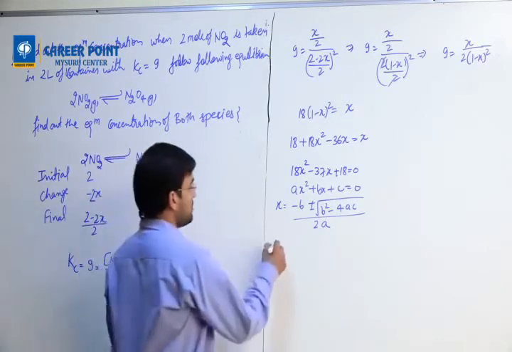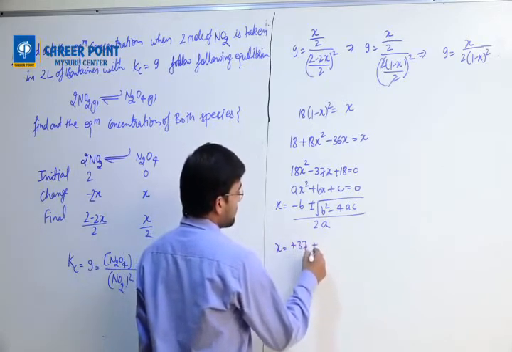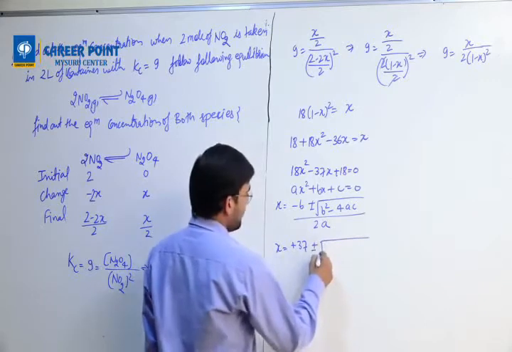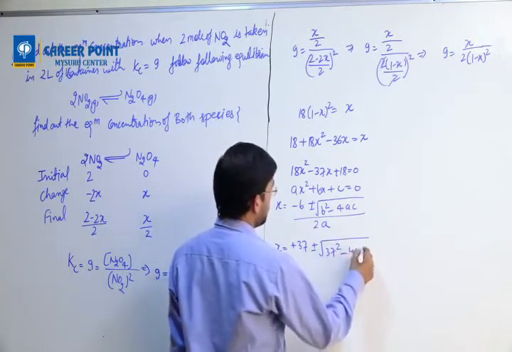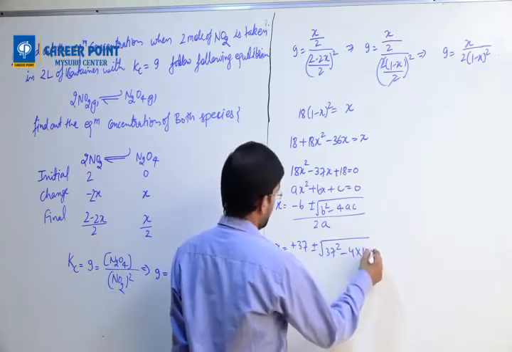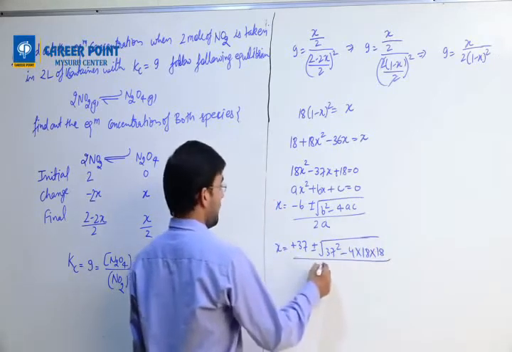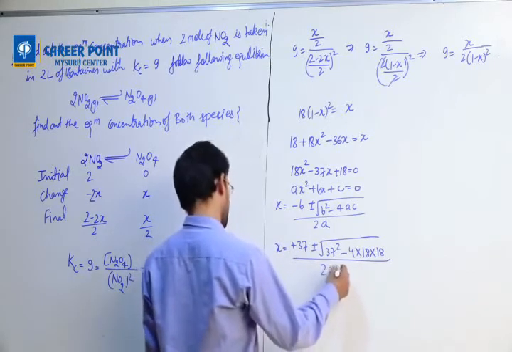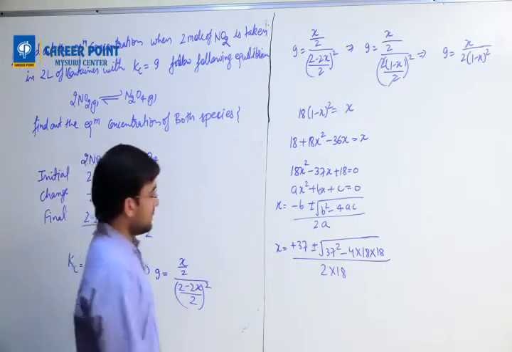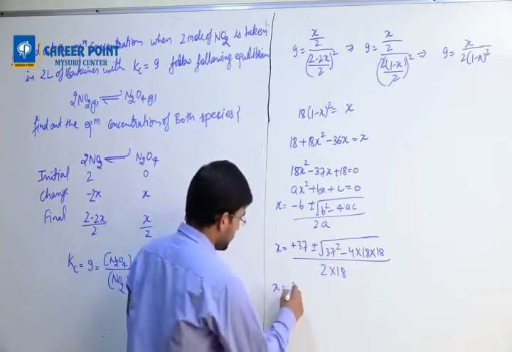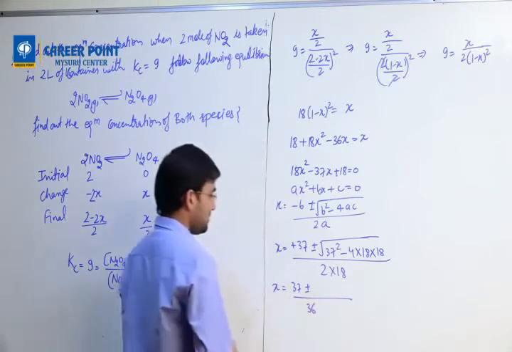So x could be calculated as 37 plus minus under root of 37 square minus 4 into 18 into 18, divided by 2 into 18. Understood. So we can write x equals to 37 plus minus, divided by 36.